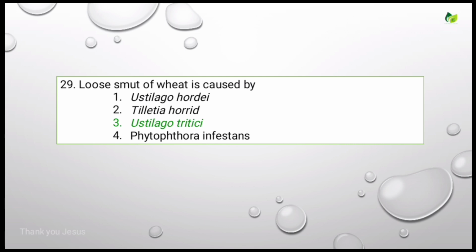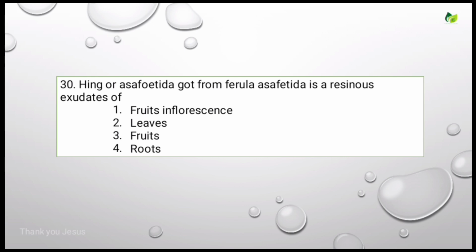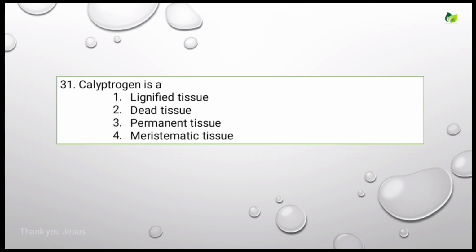Let's see the next question. Hing or asafoetida, got from Ferula asafoetida, is a resinous exudate of, options are fruits, inflorescence, fruit and inflorescence, leaves, fruits, roots. The correct answer is that hing is obtained from the roots of Ferula asafoetida. Let's see the next question. Calyptrogen is a, options are lignified tissue, dead tissue, permanent tissue, meristematic tissue.